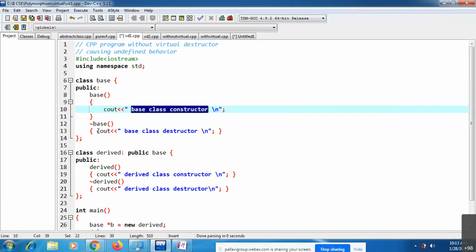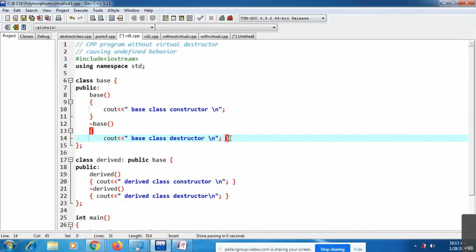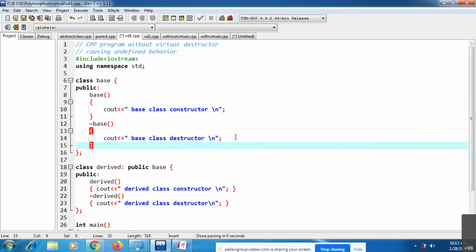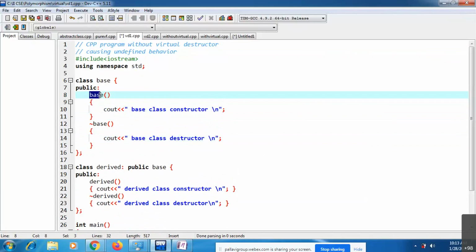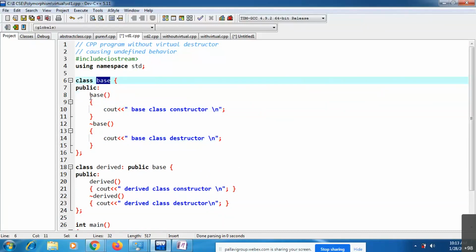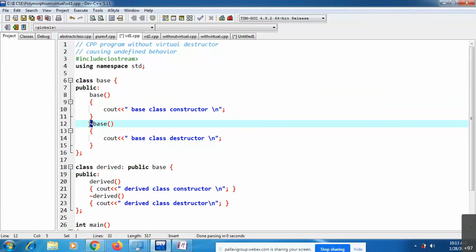In the same way, you can write a destructor inside your base class in this way. A constructor means the name of the constructor is the same as your class. Those are the points you need to remember about constructors. The destructor is used to destroy your object. Whatever object you have initialized here by using the constructor, that object is going to be destroyed by using the destructor. Additionally, we use the tilde operator. Everything is the same, but additionally we use this tilde operator so that we can call it a destructor.